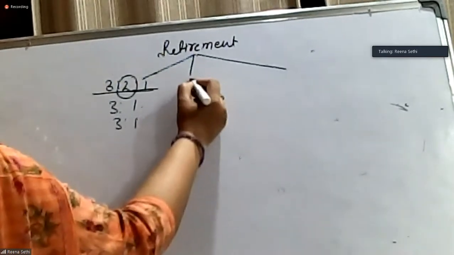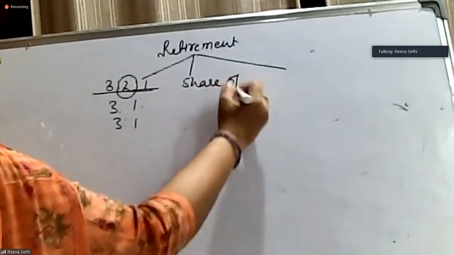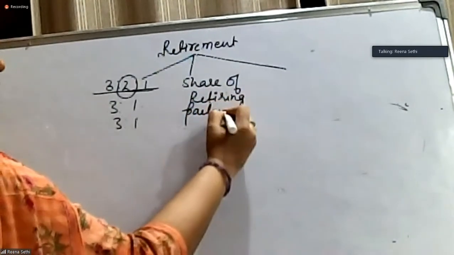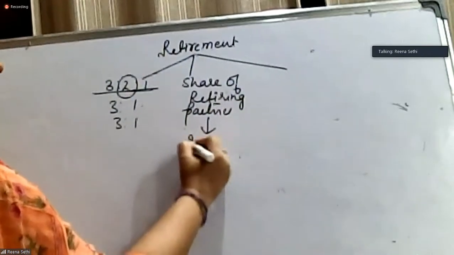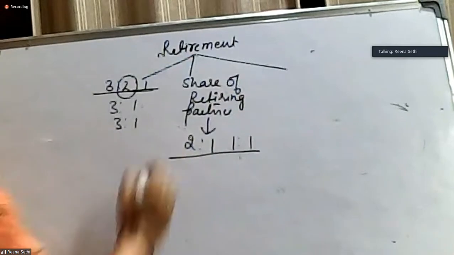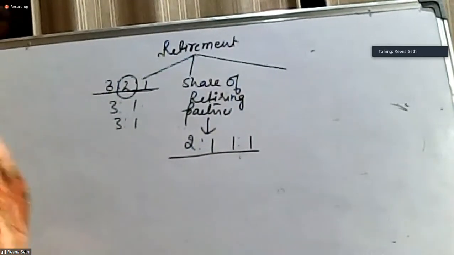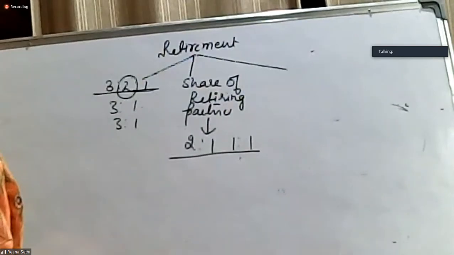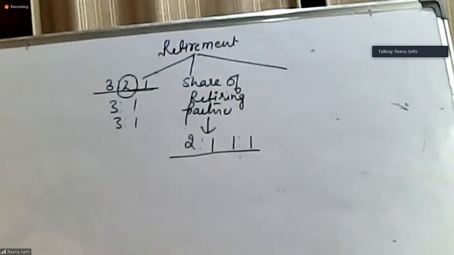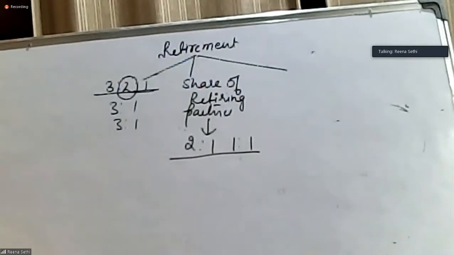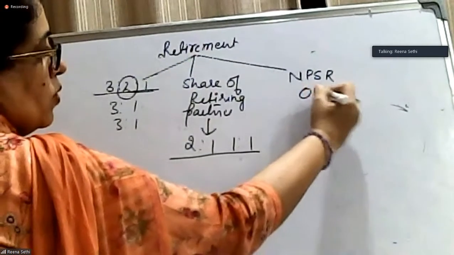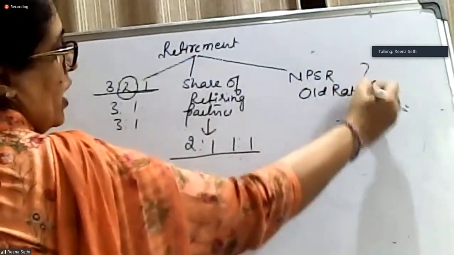Second case, share of retiring partner is taken in a particular ratio. It can be 2:1, it can be equally. So here you have to find out the new profit sharing ratio and gaining ratio. Third case was when we are given new profit sharing ratio and old ratio, and we have to calculate the gaining ratio.